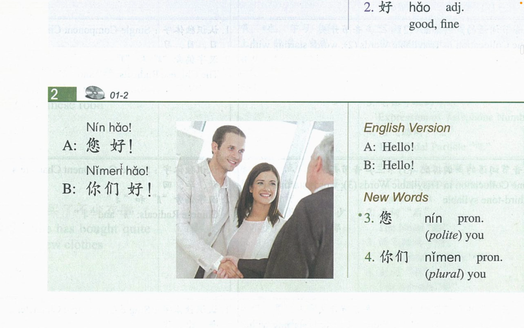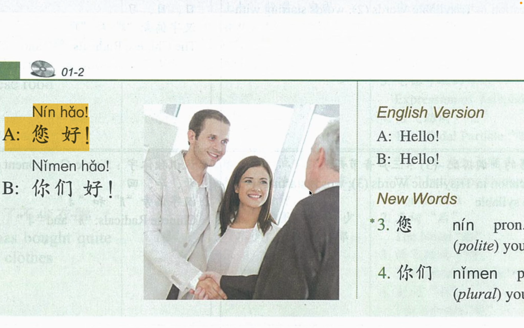In the next dialogue we have nin hao. This is slightly different because nin hao is used in the polite sense. If you look at this picture now, you're going to see three people talking to one another. See this young man here, then this young woman here, then this presumably an older man, someone in authority, maybe, right?